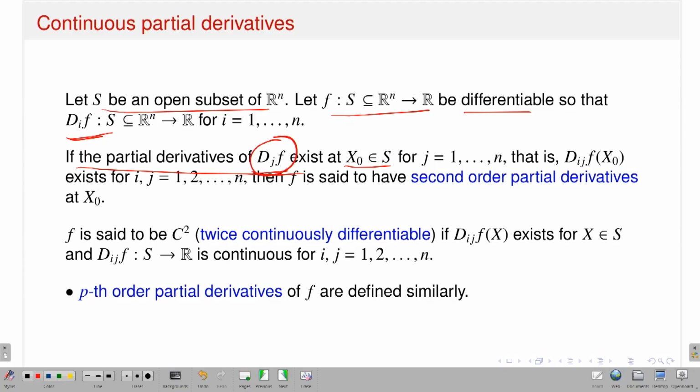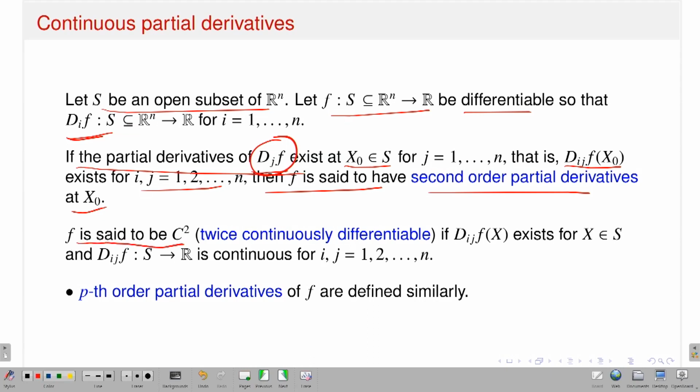That means I am talking about the second order partial derivatives. If d_ij f at x naught exists, then f is said to have second order partial derivatives at x naught. Of course, the first order partial derivatives exist, which follows from the differentiability of f. On top of that, if the partial derivatives of the first order partial derivatives exist, that means if the partial derivatives of d_j f exist for all j from 1 up to n, or in other words d_ij f at x naught exists, then I will say that f has second order partial derivatives at the point x naught.